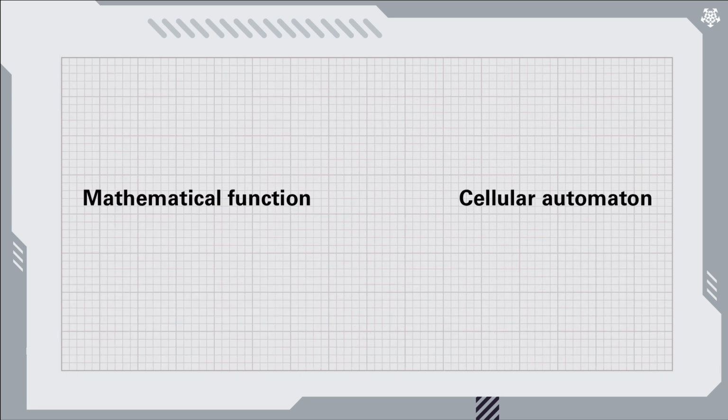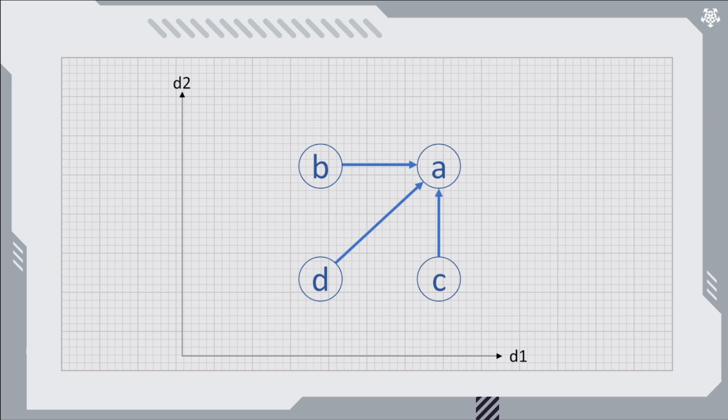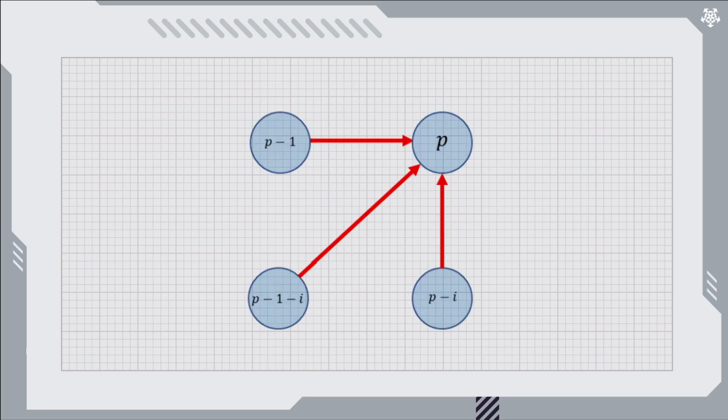In our last video, we discussed how mathematical functions can be expressed as cellular automata. Interestingly, the reverse also works here. We can express this cellular automaton as a complex function. This is important because it shows that we can move between different mathematical descriptions while preserving the essential behavior.